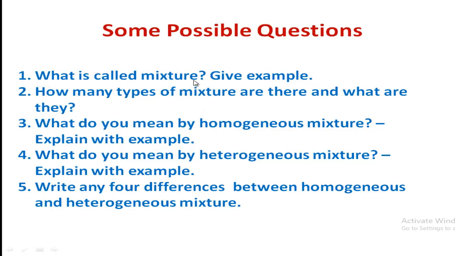What is called mixture? Give an example. How many types of mixture are there and what are they? What do you mean by homogeneous mixture? Explain with example. What do you mean by heterogeneous mixture? Explain with example. And write any 4 differences between homogeneous and heterogeneous mixture. I hope you can write the answers to these questions easily.